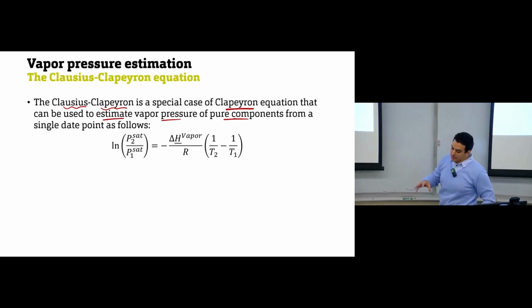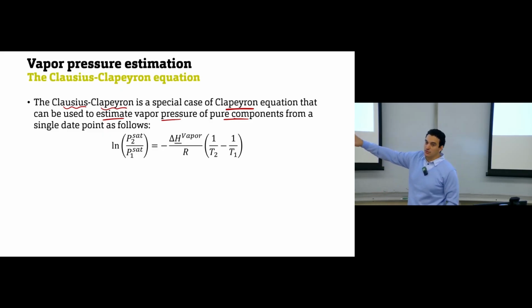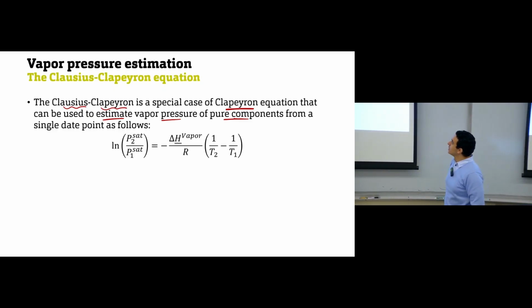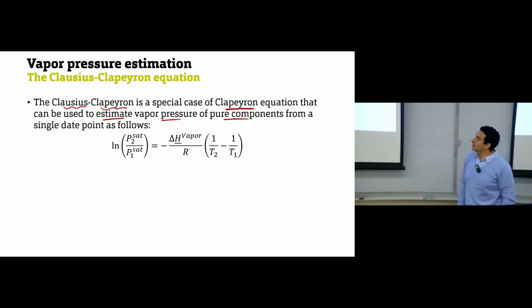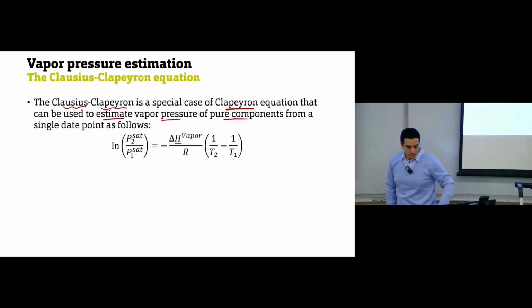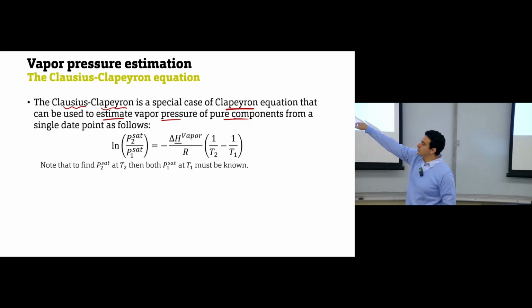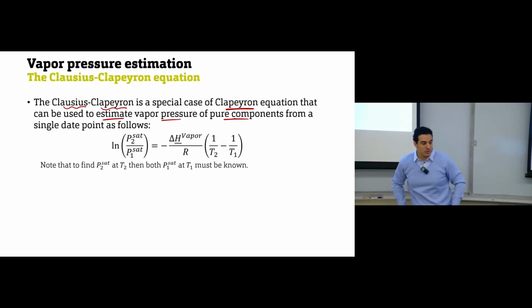It says ln of saturation pressure 2 divided by saturation pressure 1 equals negative latent heat of vaporization of this pure substance divided by the ideal gas constant, times 1 over T2 minus 1 over T1. And for the nomenclature, P2 sat and T2 sat are the saturation pressure and saturation temperature that are related together. P1 sat and T1 are the saturation pressure and saturation temperature that are connected together.